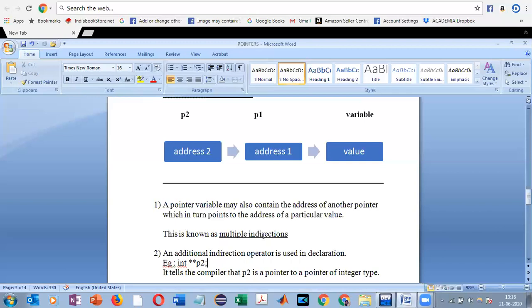But there's a catch over here. We have to remember this statement does not necessarily mean that the pointer P2 is a pointer to an integer.